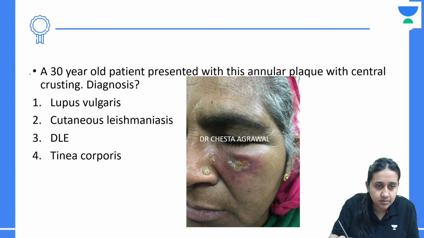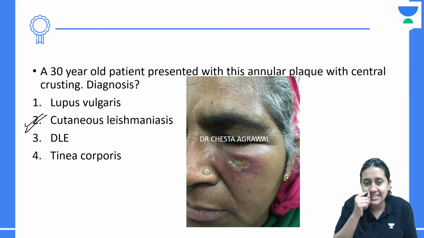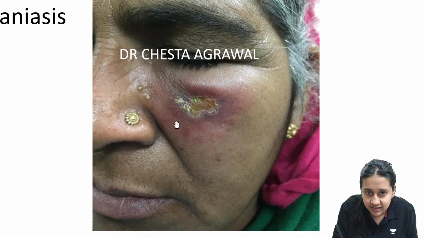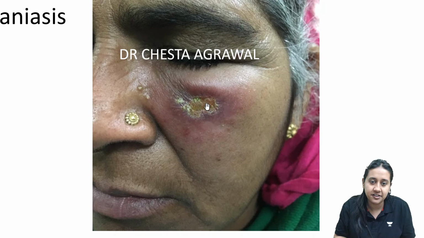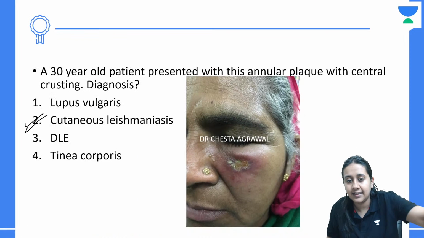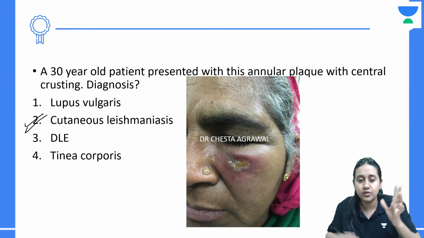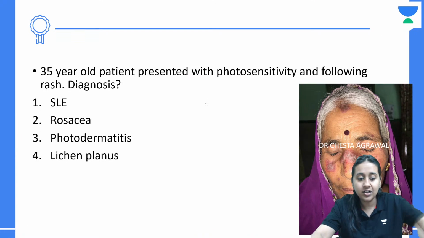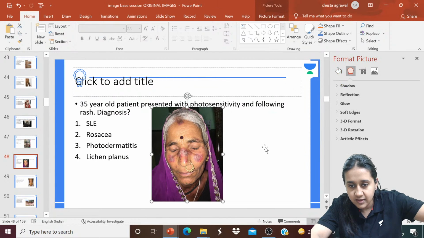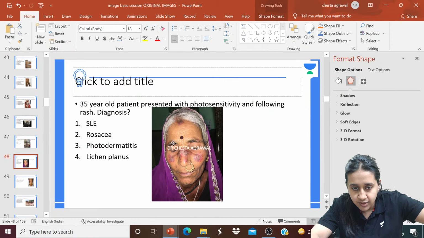Cutaneous leishmaniasis is the correct answer. Now, if you look at this lesion, you can see an annular lesion with crust in the center. When you palpate these lesions, there is a lot of induration underlying this. This is very classical of cutaneous leishmaniasis or dum-dum fever. The Delhi boil or the dum-dum fever, those are the associations which you get.